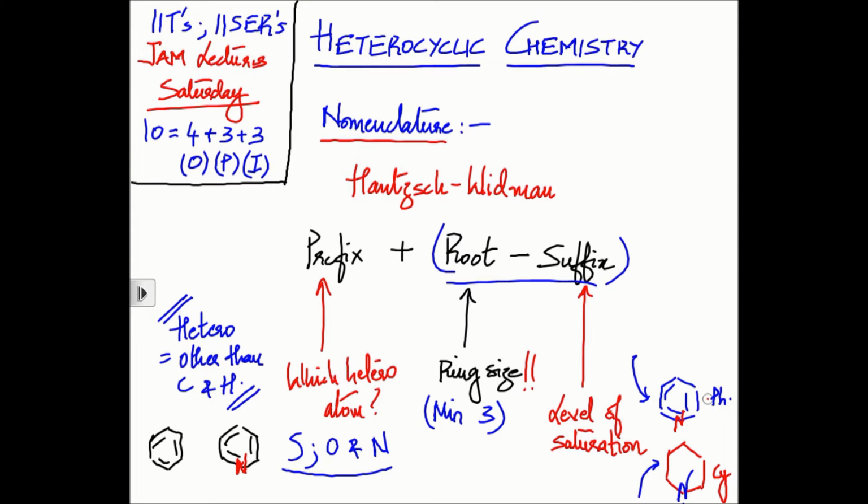Do you understand that? For both of them, the heteroatom is the same and the size of the ring is the same, so there should be some part of the nomenclature that differentiates the first compound from the second one. Which part is going to differentiate them? The third part of the nomenclature, which is the suffix name. Is that clear? So your Hantzsch-Widman nomenclature is basically going to revolve around these three.